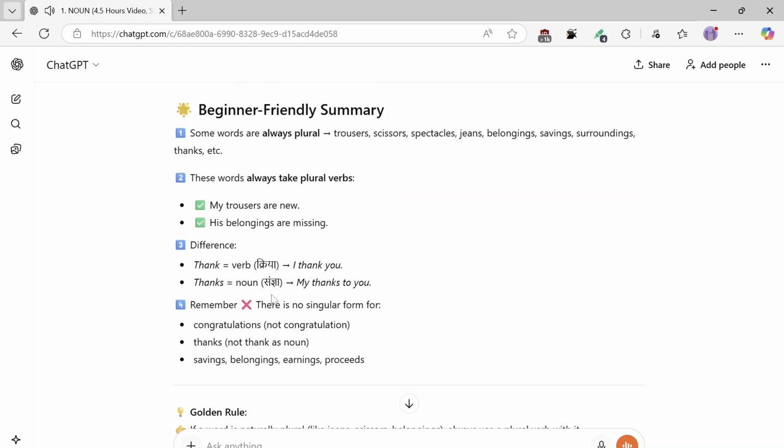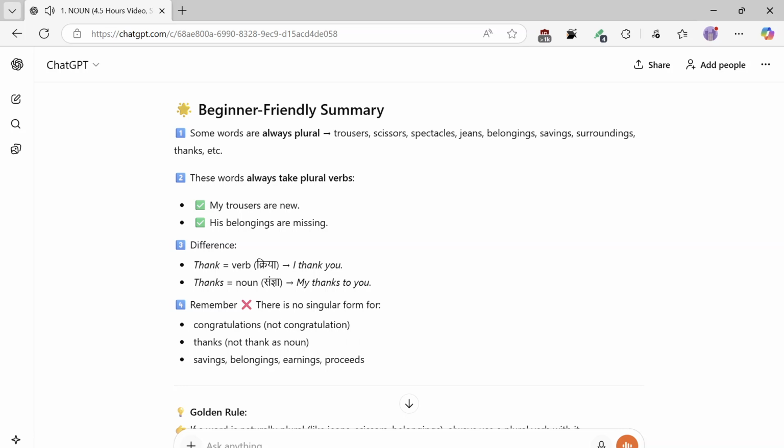Beginner-friendly summary. Some words are always plural: trousers, scissors, spectacles, jeans, belongings, savings, surroundings, thanks, etc. These words always take plural verbs. My trousers are new. His belongings are missing. Difference: thank is a verb, I thank you. Thanks is a noun, my thanks to you. Remember, there is no singular form for congratulations, not congratulation.